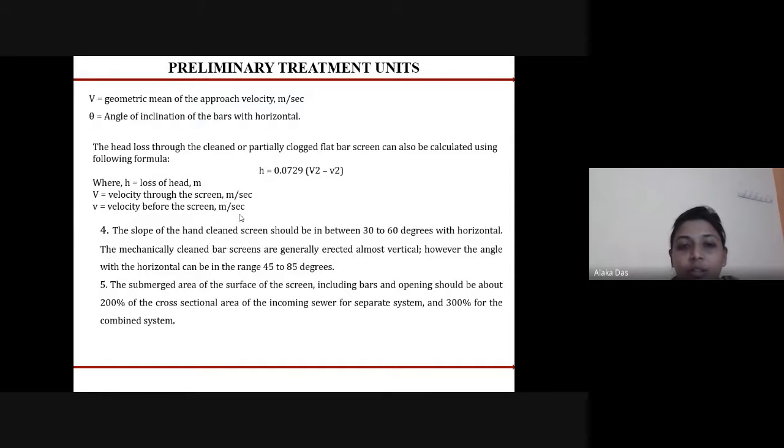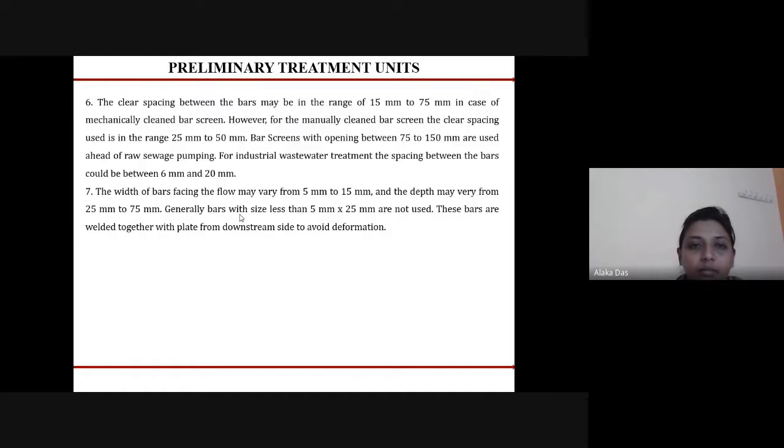The slope of the hand cleaned screen should be between 30 to 60 degrees with the horizontal, and for the mechanically cleaned bar, it is 45 to 85 degrees. The submerged area of the surface of the screen, including the bars and the opening, should be about 200% of the cross sectional area of the incoming sewer for the separate system and 300% for the combined system.